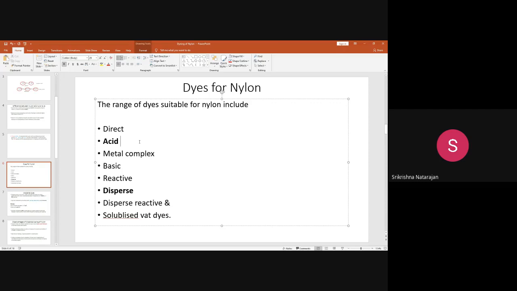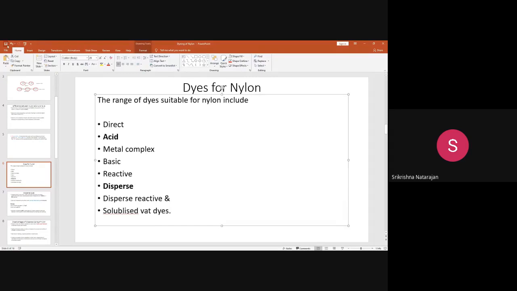So this fiber can be dyed by disperse dyes also. First we will have a discussion on disperse dyes because that is for your practical, since you have one practical in disperse dyes. Subsequently we will discuss the dyeing of nylon with acid dyes. So coming to our discussion, first we will start with disperse dyes.